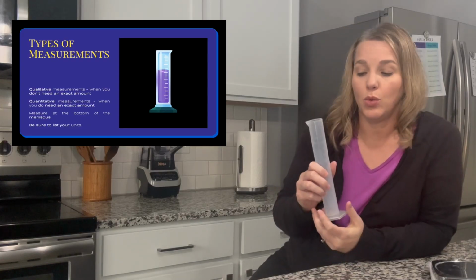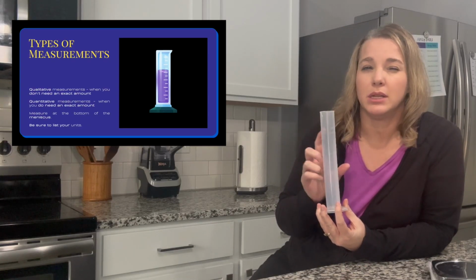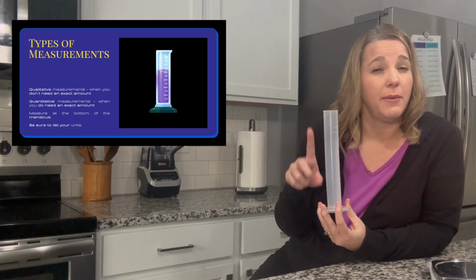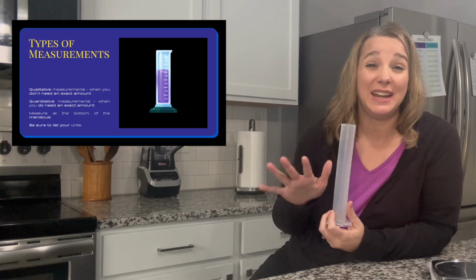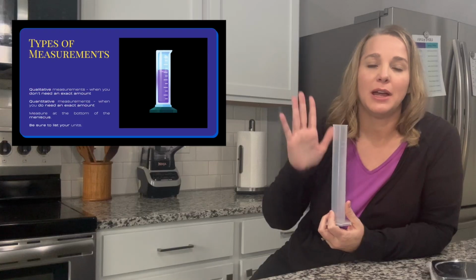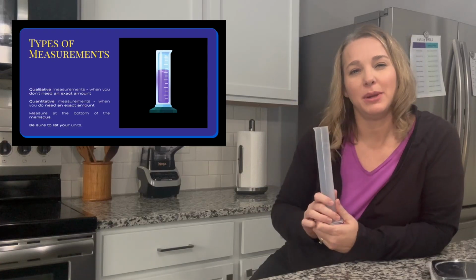Another important term that you need to know is when we're measuring liquids, like in a graduated cylinder, you want to measure to the bottom of the meniscus. We don't know what that is yet, and I'll show you what that is in just a minute. So for right now, just write down measure at the bottom of the meniscus, and I'll show you what that means here in just a minute.